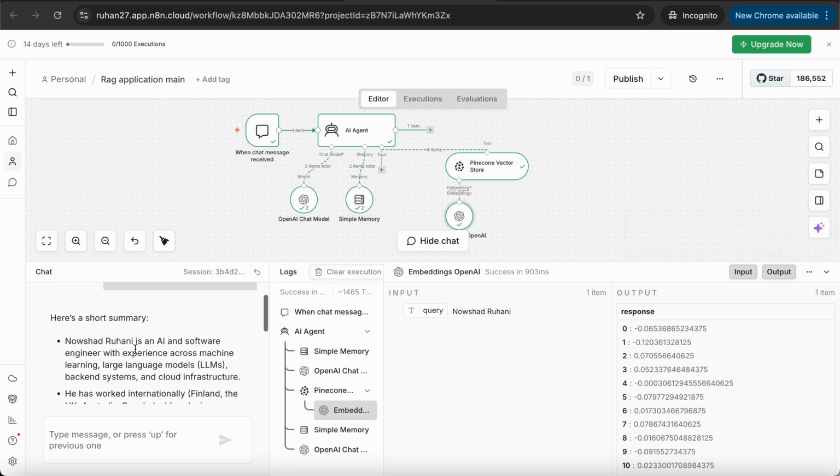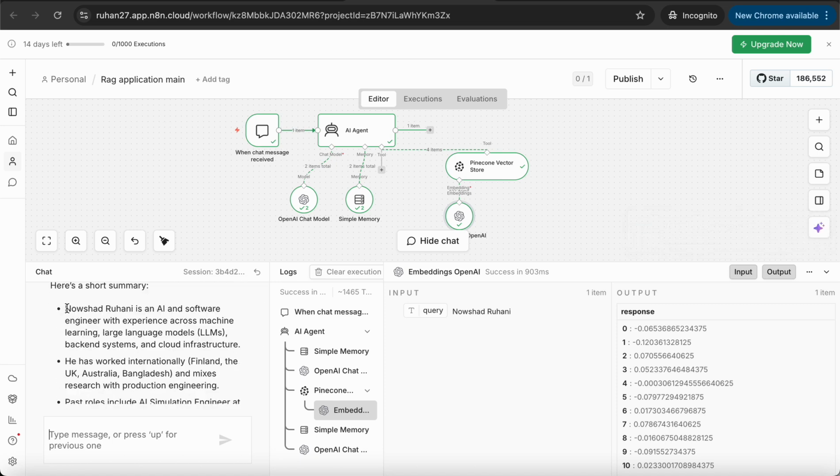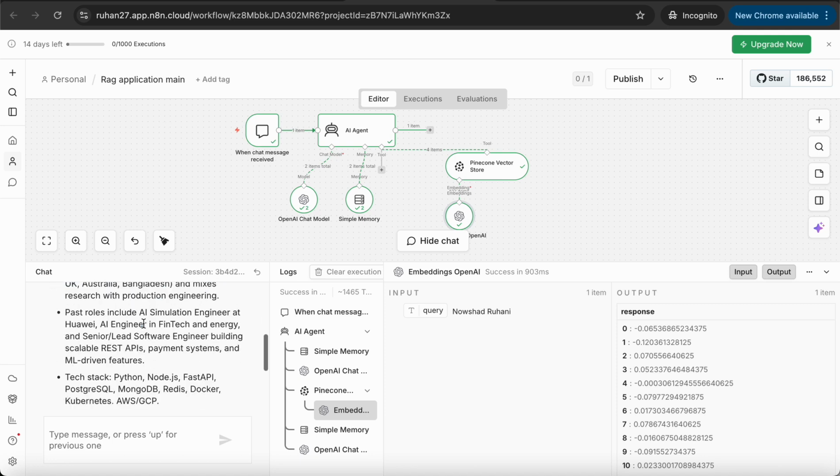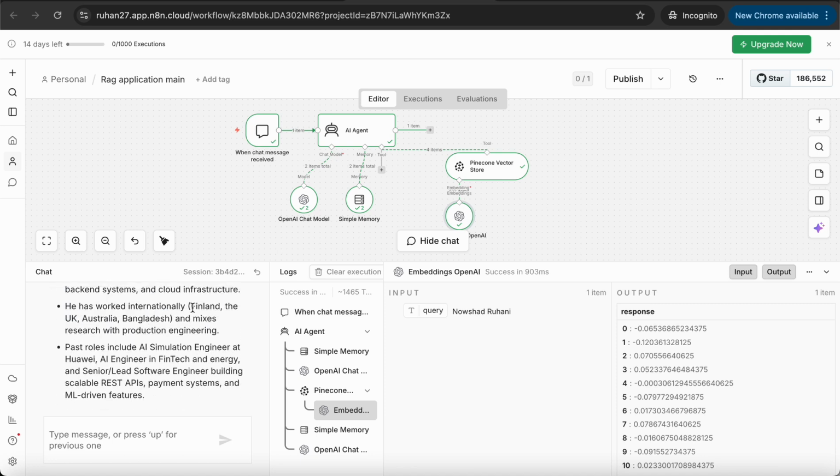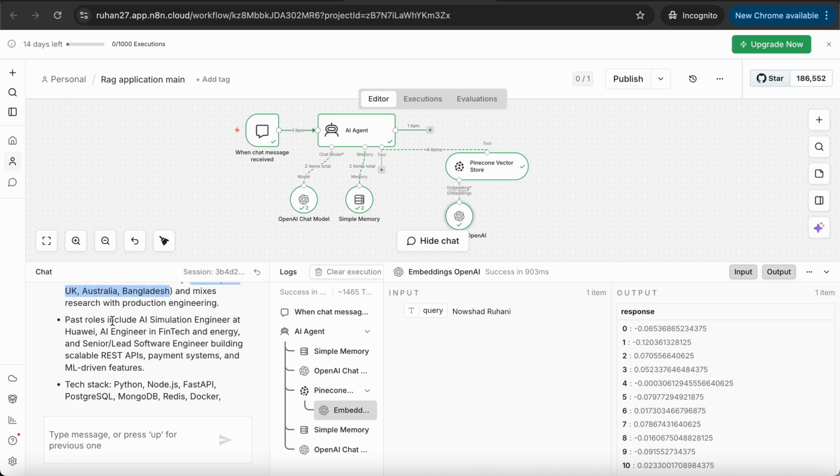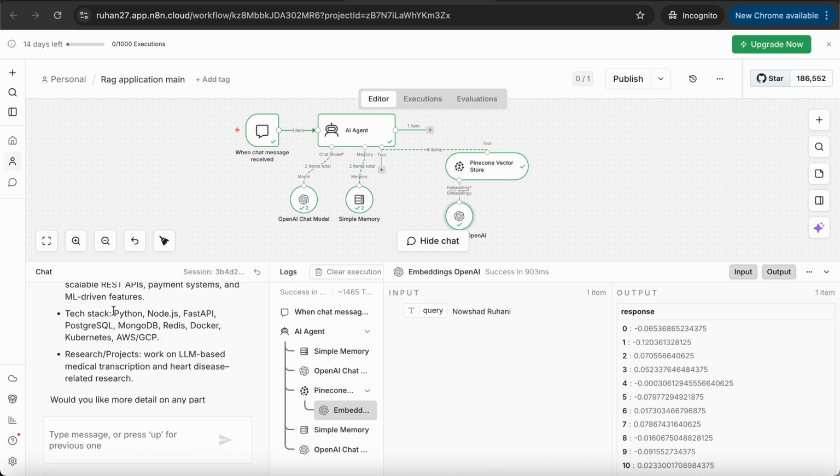It's giving me this notion that Ruhani is a software engineer, and also where I work. I work with Finland, Australia, Bangladesh, and the UK, and in past roles I was a simulation engineer at Huawei, and an AI engineer in fintech and energy, and all other things, what I did and what stack I am working with.